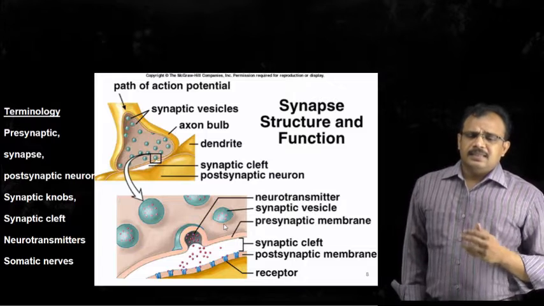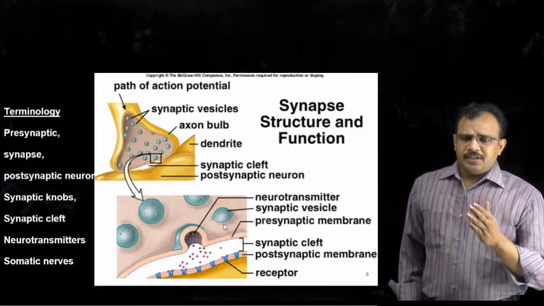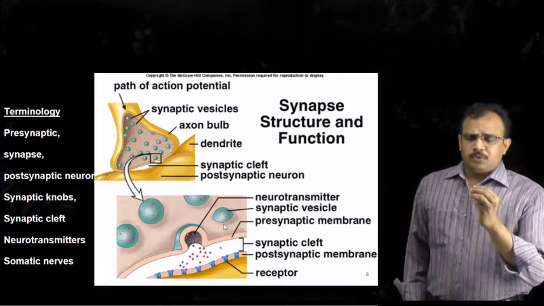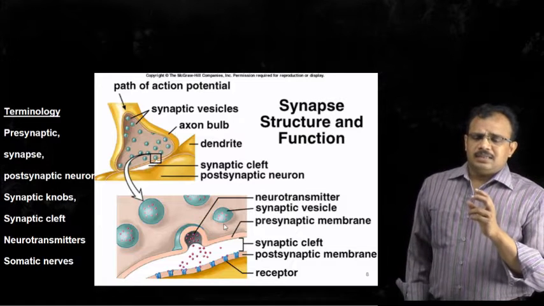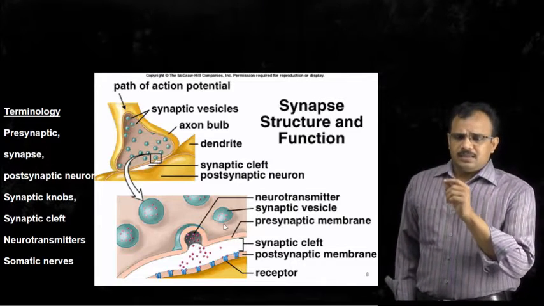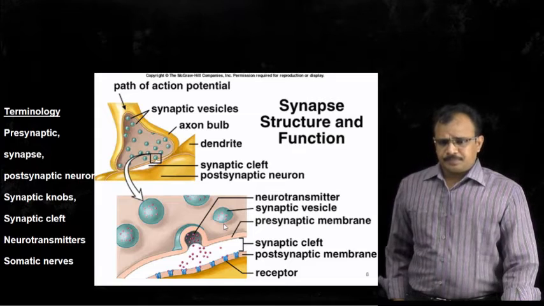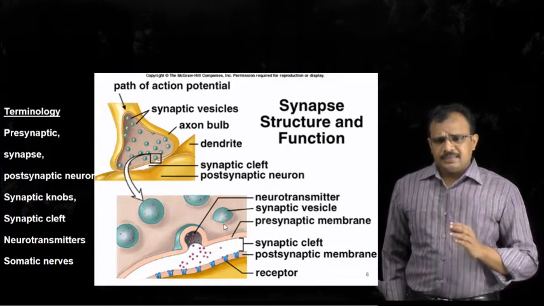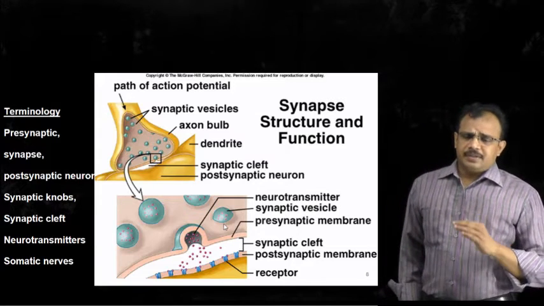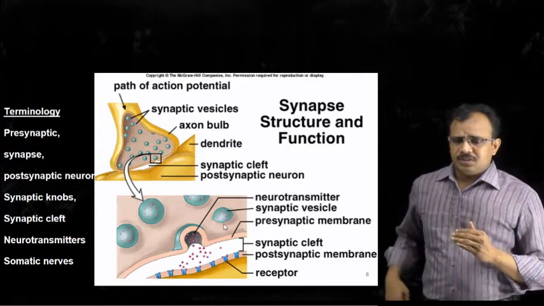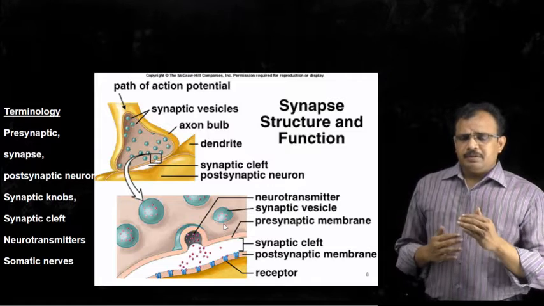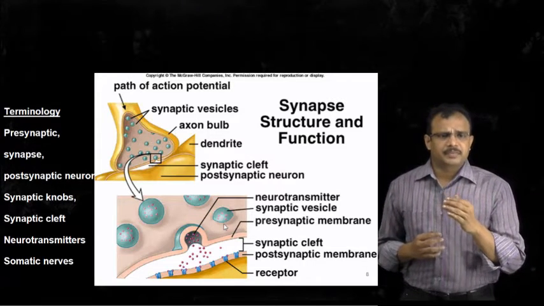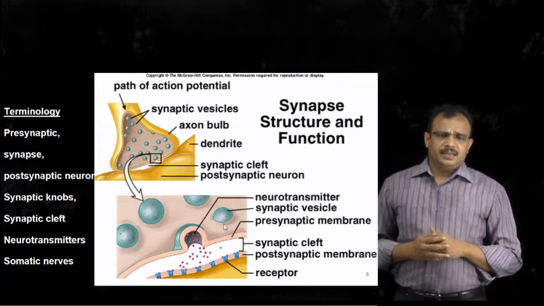Electrical in the sense that there is a change in the potential or the charge across the axolemma or the axonal membrane, and this change is due to differences in the electric charge or potential between the external environment and the internal environment.